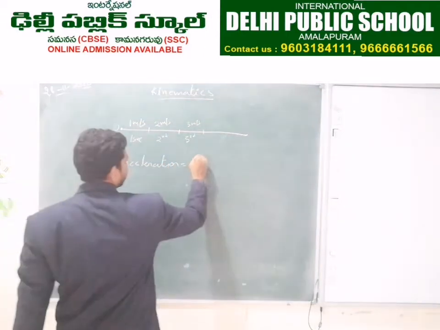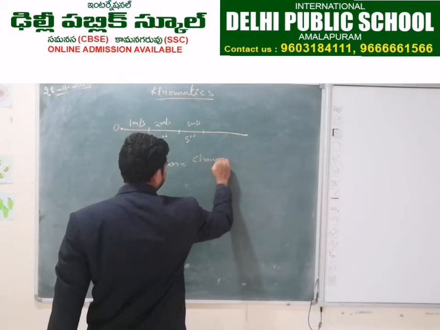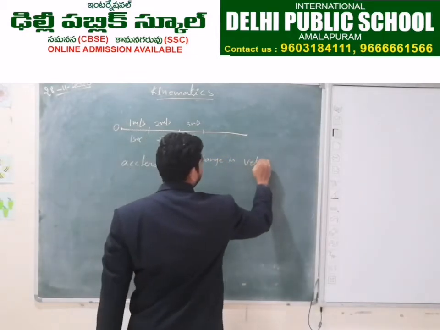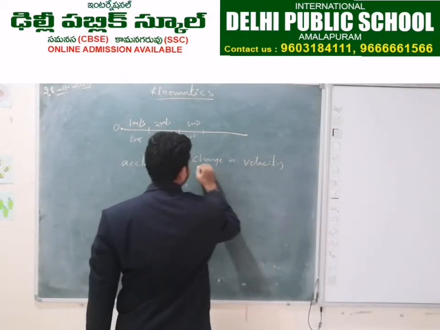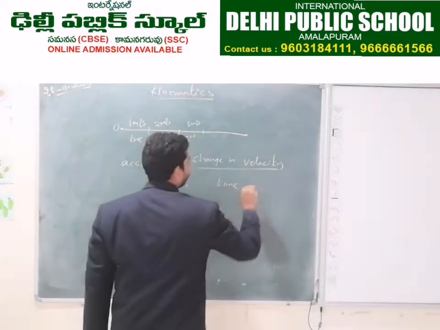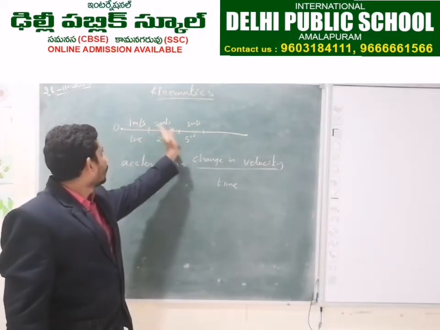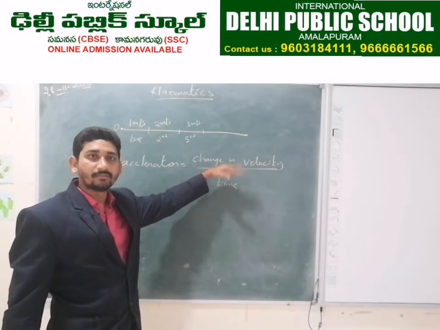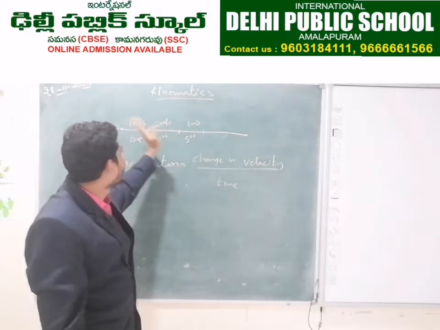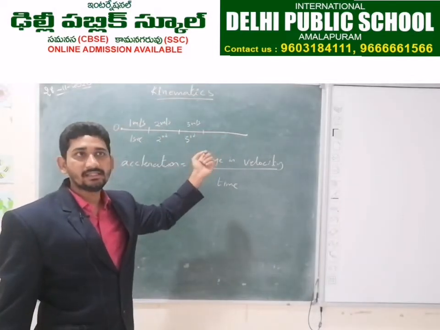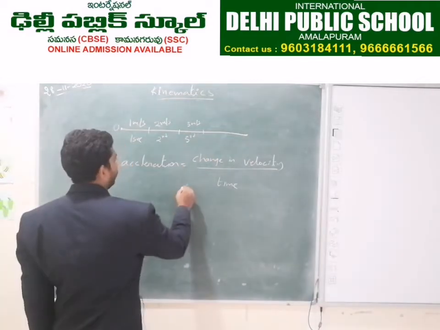Acceleration means change in velocity with respect to time. So velocity is changing with respect to time. So how much change? From 1 to 3, how much change? The change is 2.